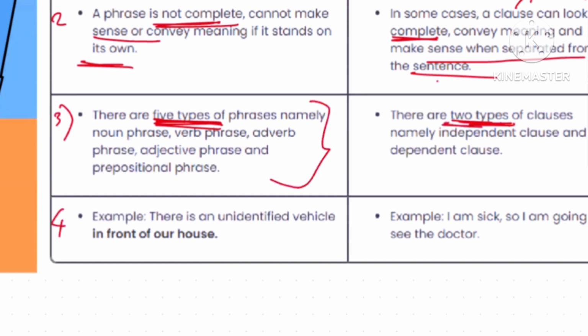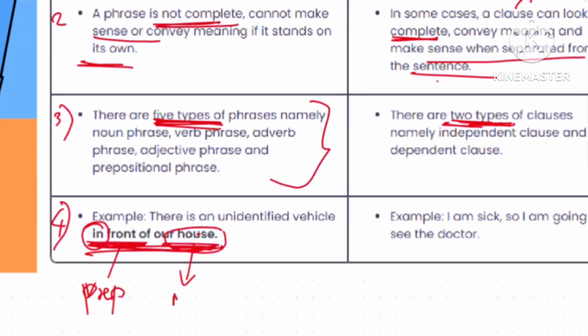So for a phrase: there is an unidentified vehicle in front of our house. So in front of our house is a phrase. In front of is a prepositional phrase, and our house, house is a noun part of the phrase. Then for a clause: I am sick, so I am going to see the doctor. So the whole sentence is a clause.